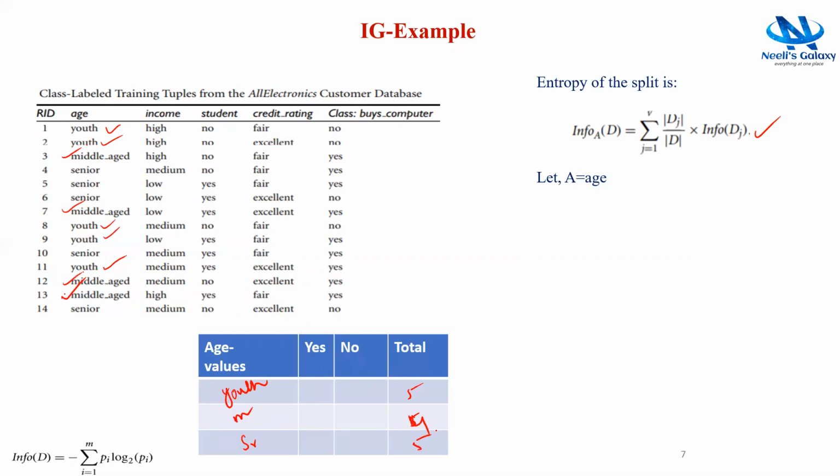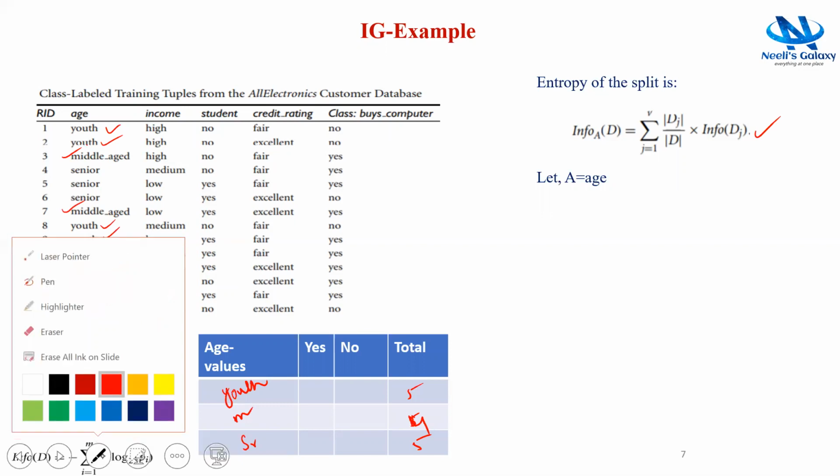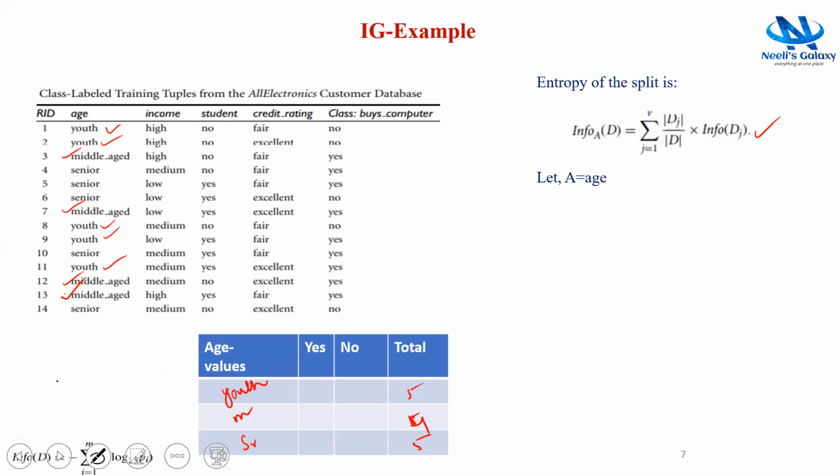So now, out of 5 youth values, how many are labeled yes? Here youth is there and its label is yes, and here also yes. So only 2 are yes and the remaining 3 are no. Similarly, if you go through the remaining values, you get 3 and 2.